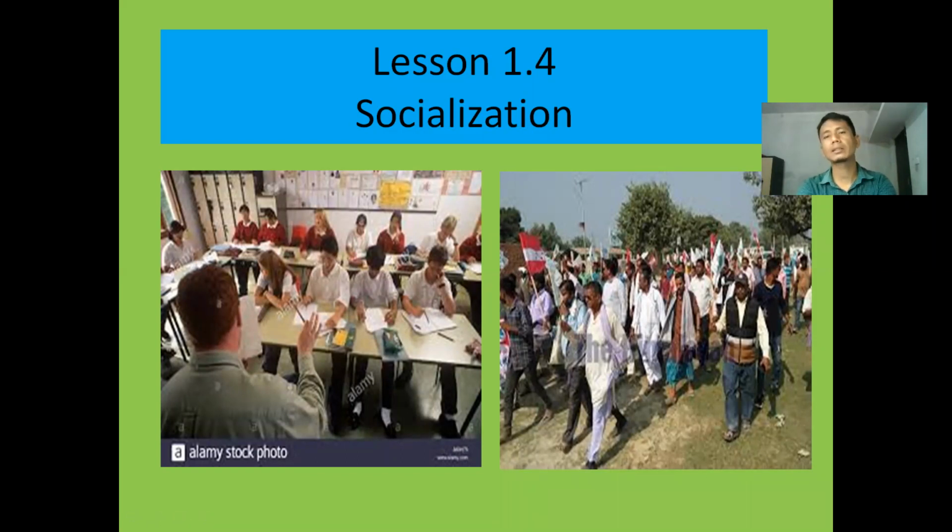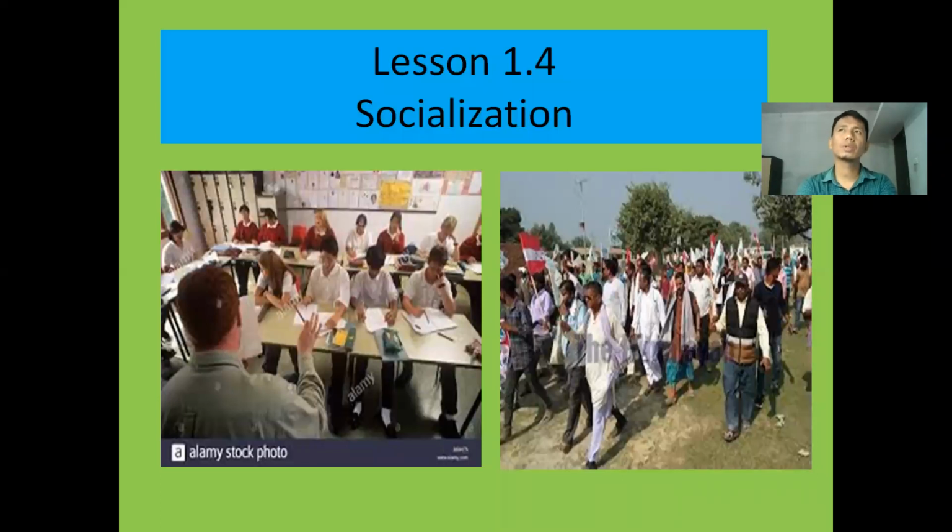Might be this flag gives us an idea that this movement might be organized by a political party. Yes, nobody can force you to involve in a political party. Nobody can force you to involve in a political movement. As you develop interest in politics, you involve yourself over there. I mean to say that from the political movement, movements of organizations, different programs held by different social organizations, clubs and so on, we have been learning so many things.